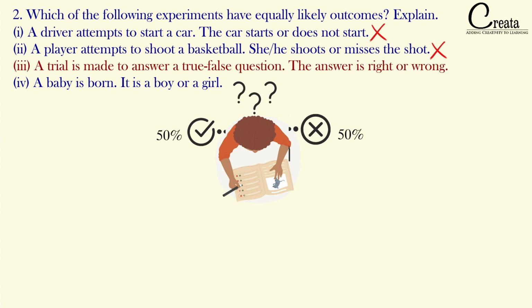If we knew for sure what the answer is, we could say the probability of getting the answer right is much higher as compared to getting it wrong. But here we are doing the trial. It means that the possibility of getting the answer right or wrong is equal, that is 50-50%. So we can say this case is the case of equally likely outcome.